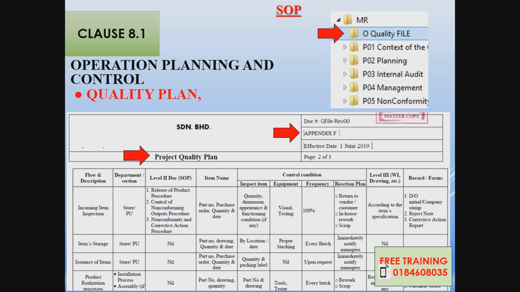Operation, you know what control you need to have in place for those activities, order from customer. When you have purchased material, you have the incoming inspection, you have a store, how to handle the job, you have the production, how to handle the job, what is the person in charge, what is the control condition, what is the frequency for checking, and also what records and forms need to be available. So refer to the project quality plan.